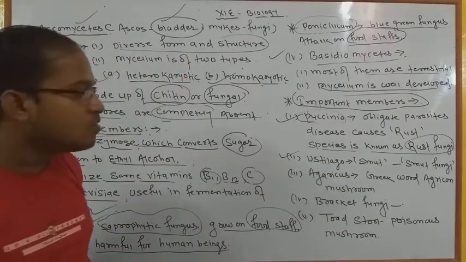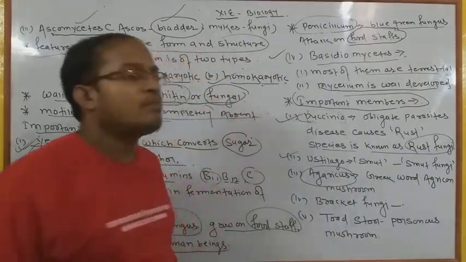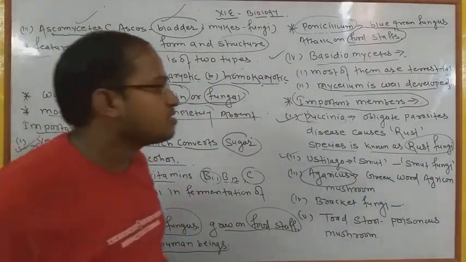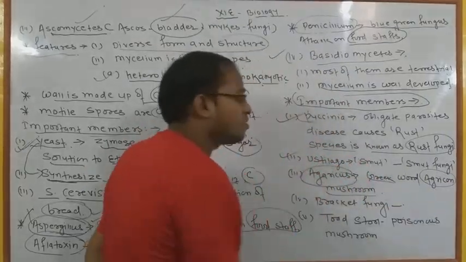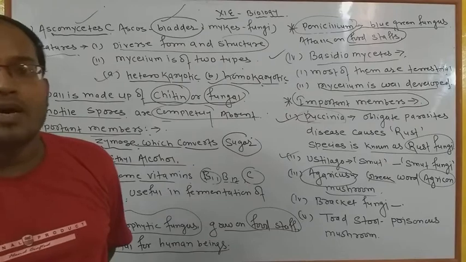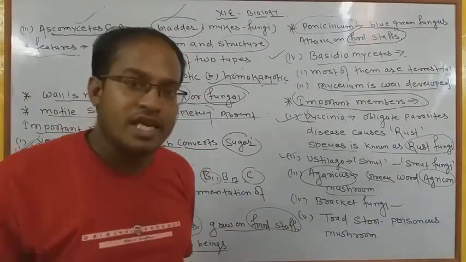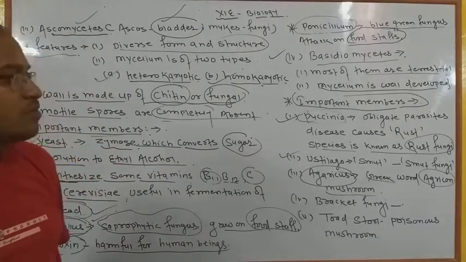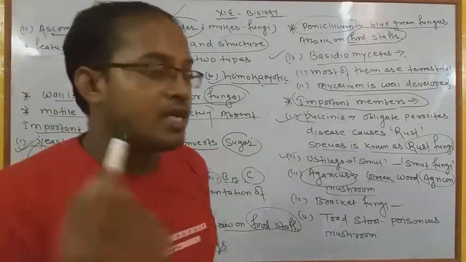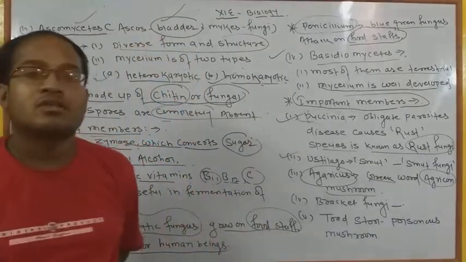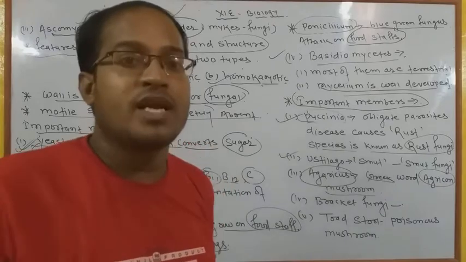Now most important, Agaricus. Agaricus is a special and important member of Basidiomycetes, and in Greek the word agaricon means mushroom, okay. Mushroom is a very important part for human beings because several types of mushroom groups are generally eatable in India. बहुत सारे जो मशरूम के ग्रुप्स होते हैं, some groups are generally poisonous and some groups are eatable for India, क्योंकि इंडिया में बहुत सारे मशरूम के ग्रुप्स जो हैं जनरली available हैं in the market, by which humans get and eat them.